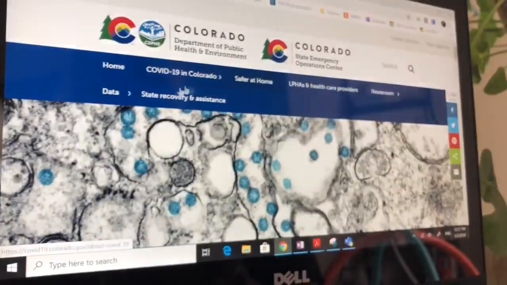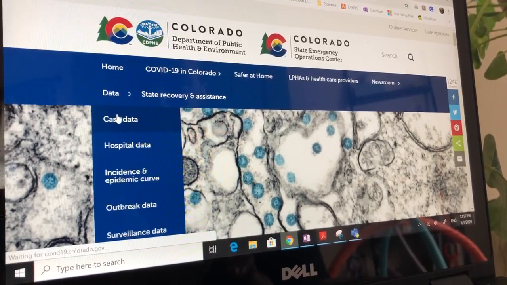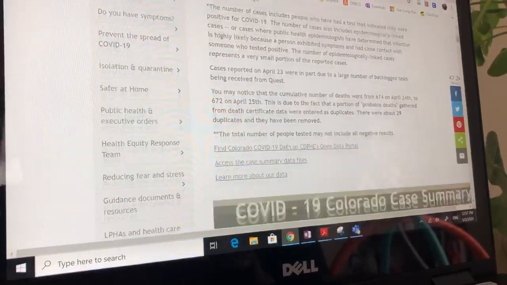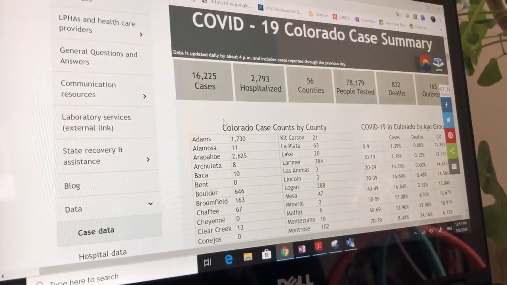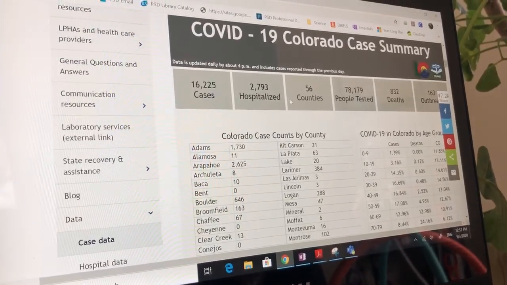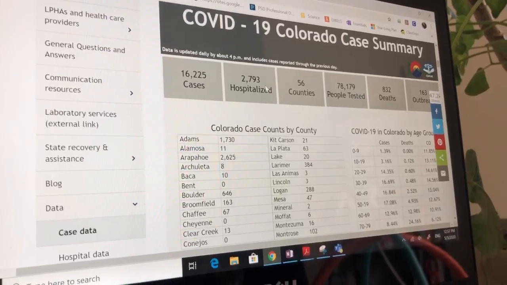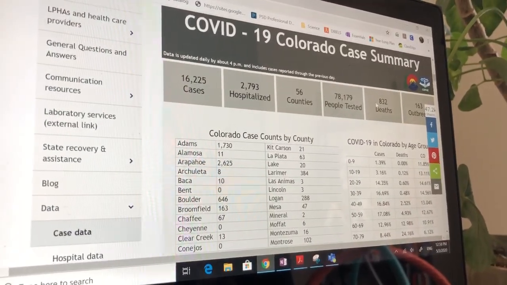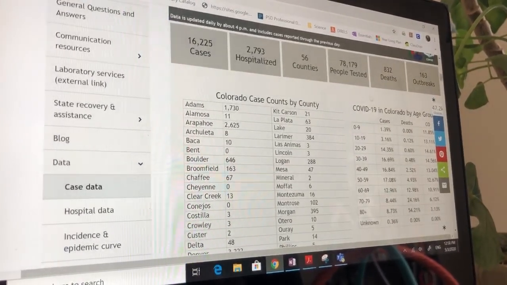So on that website, if I go here to data, let's go to case data and see what they tell us. A lot of stuff. Let's go to the good stuff, the numbers. Okay, so here it tells us how many cases are in Colorado, how many people have been hospitalized. Okay, that's some of the information that I was wanting to get. It says how many people were tested, how many deaths. That is too close to 1,000.